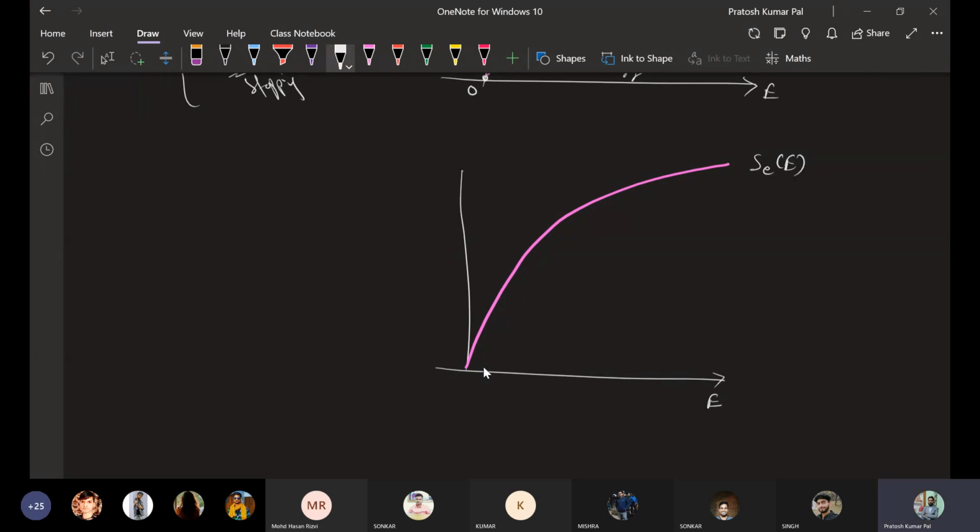The stopping energy, that is SE, in case of electronic stopping, is a function of square root of E. From the previous equations we have seen, this is the relation of how the energy is related in terms of electronic stopping.